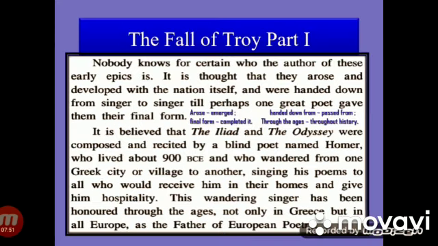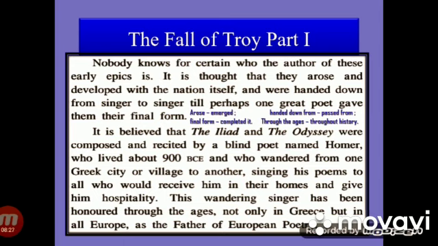Nobody knows for certain who the author of these early epics is. It is thought that they arose, meaning emerged, and developed with the nation itself, and were handed down from singer to singer, meaning passed from one singer to the other, till perhaps one great poet gave them their final form, which means that one great poet finally completed the epic.